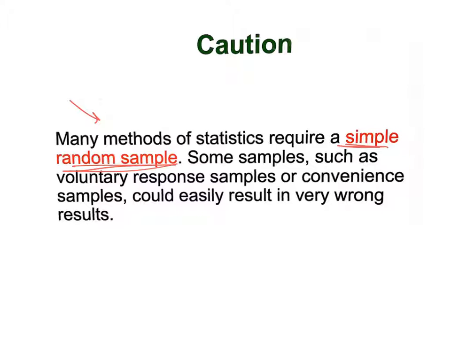If you use a voluntary response or convenience sample, even though you do all your other stats on them, you're going to get very bad results because your sampling method was not good. You need to have a very good sampling method before you start any of this stuff to make sure that your samples actually have some kind of accuracy to them, so good results. So sampling method is so important, even though we haven't talked about it in a while. It's extremely important. So that's why I underline all the random samples today.